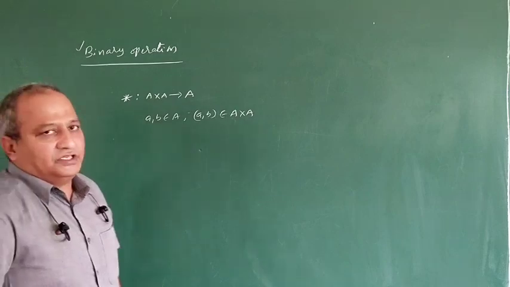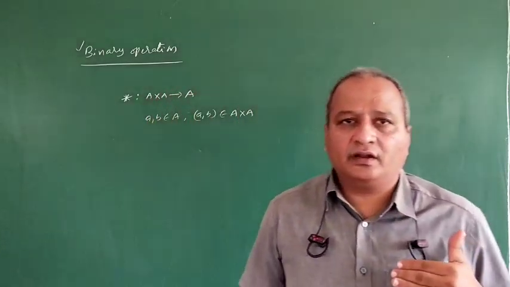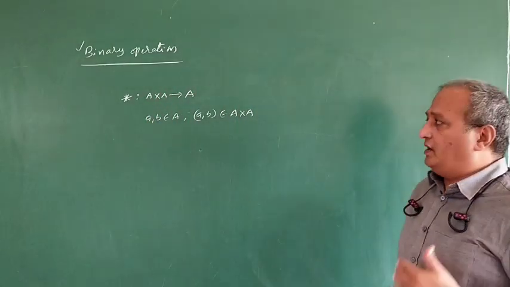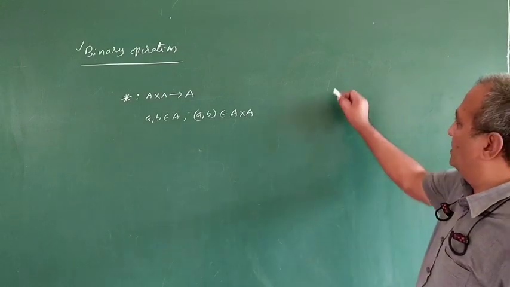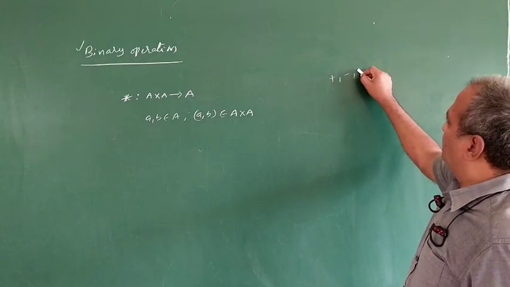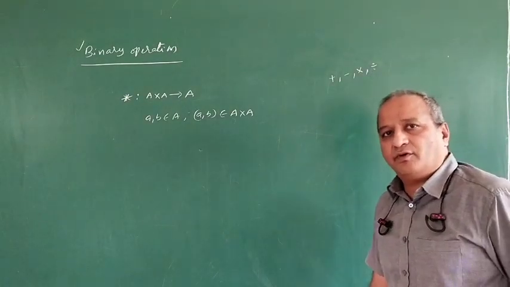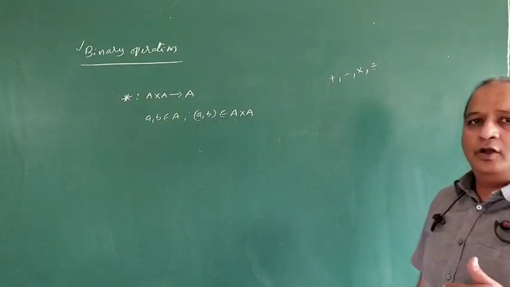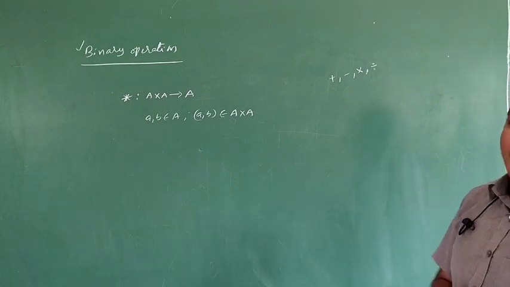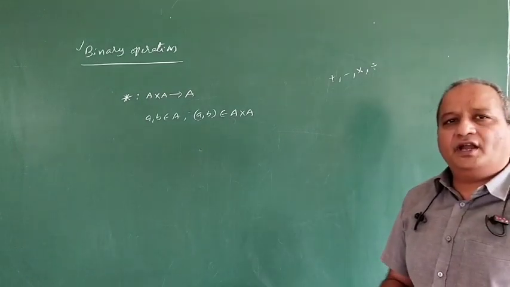In operations, up to our lower studies, we had seen the operations plus, minus, into, division. These four are the regular operations that we studied in lower classes. When it comes to binary operation, we can define our own operation.